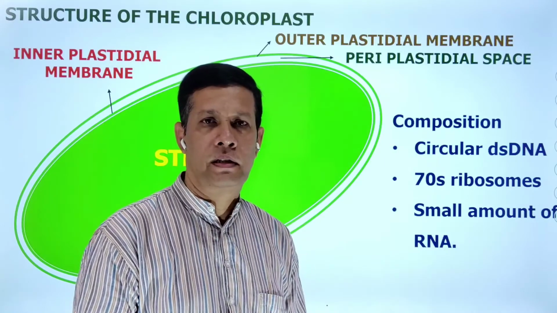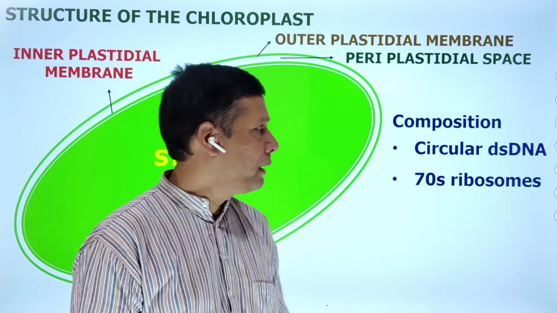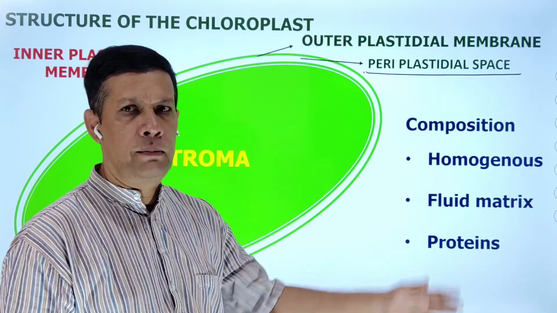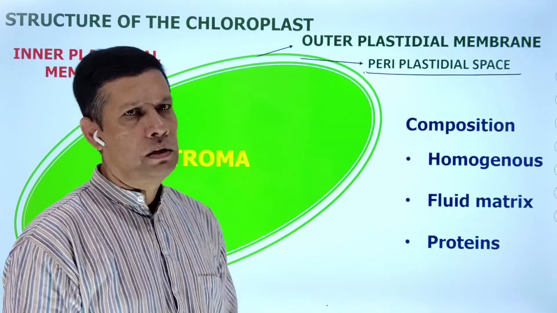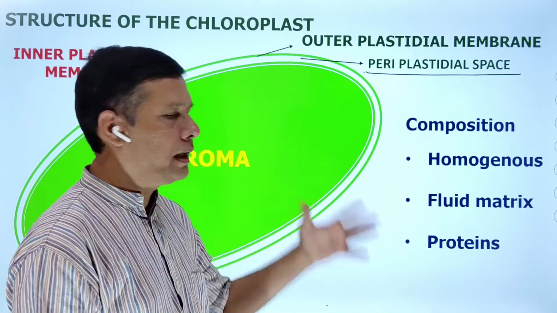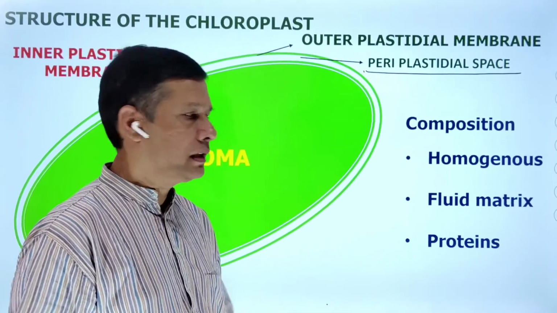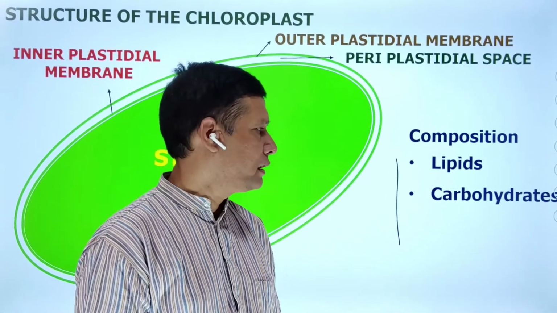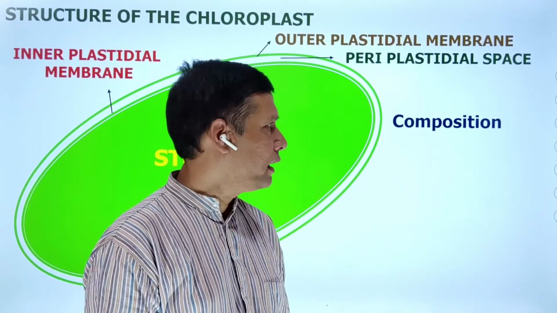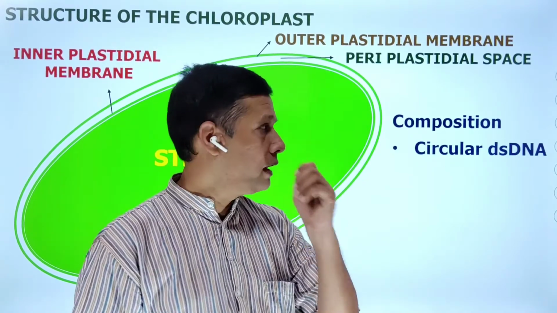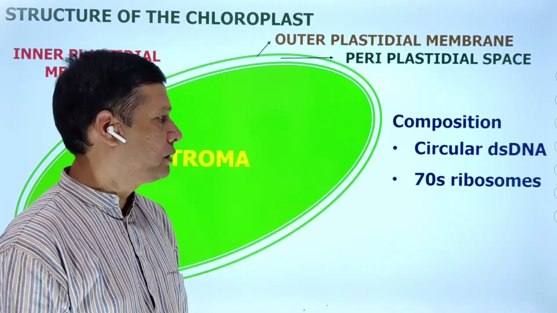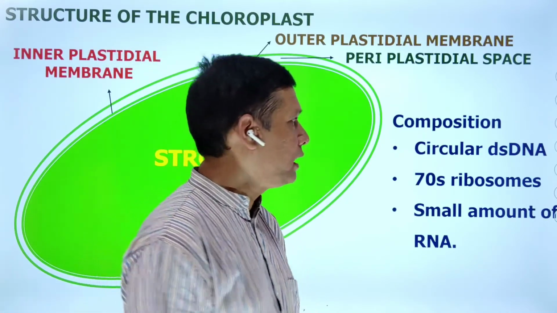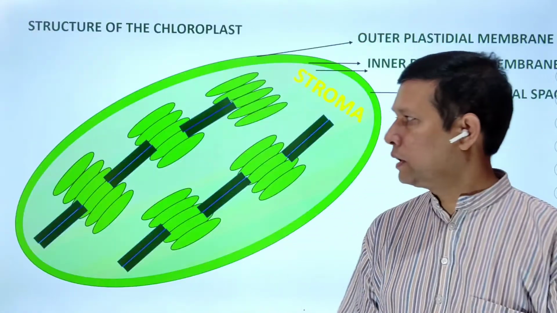Very, very important point. So once again, what is the stroma? Stroma is a homogeneous fluid matrix present in the inner space of the chloroplast, the inner compartment. It is composed of proteins, enzymes, lipids, carbohydrates, minerals, then circular double-stranded DNA, 70S ribosomes, and a small amount of RNA. That's about the complete structure of the stroma.